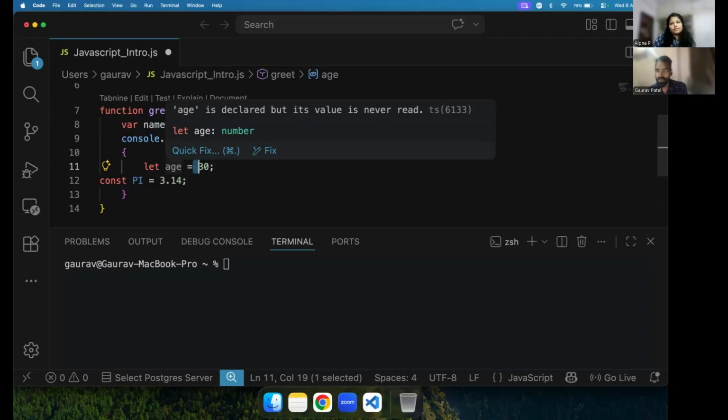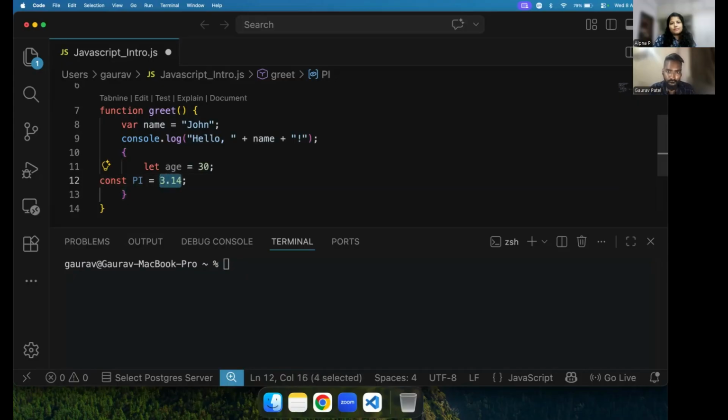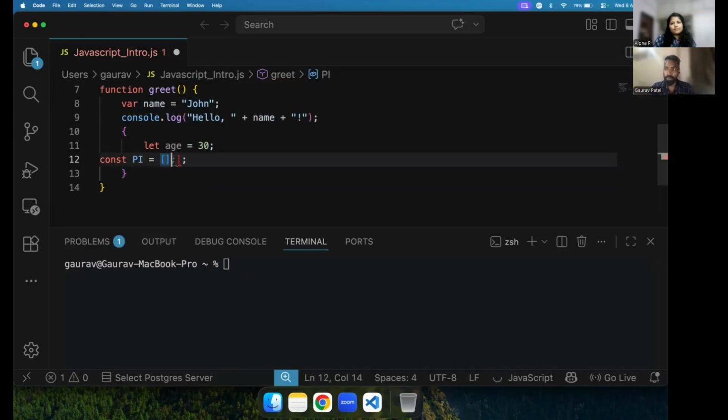Always in an interview, they are going to ask: if you are declaring anything as non-primitive data, with primitive and non-primitive data, primitive data like string, number, boolean, these all are primitive data, and array or object are non-primitive data. So if they are declaring anything as non-primitive data and they are trying to put some value in that, that will not give an error. So they are going to ask why.